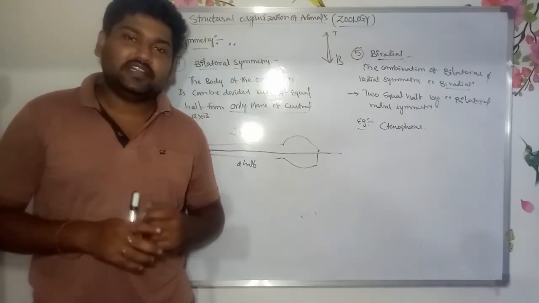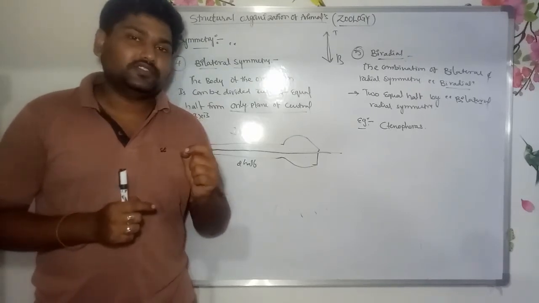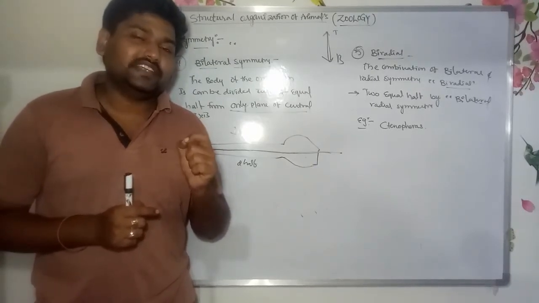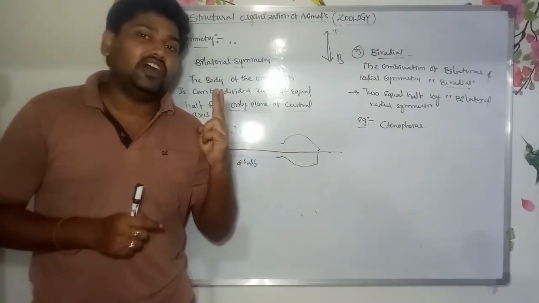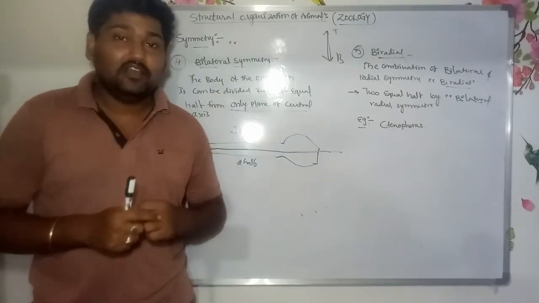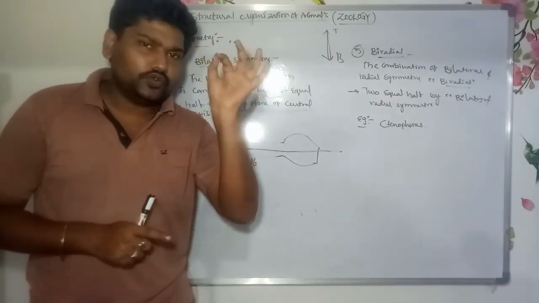Second one is spherical symmetry. What is spherical symmetry? These individuals are round in structure, around the central axis. The body of the organism can be divided into two equal halves through any plane of the central axis. You can choose any plane.